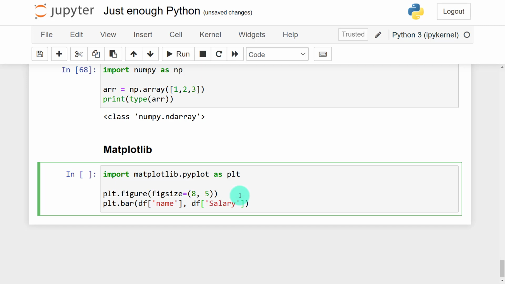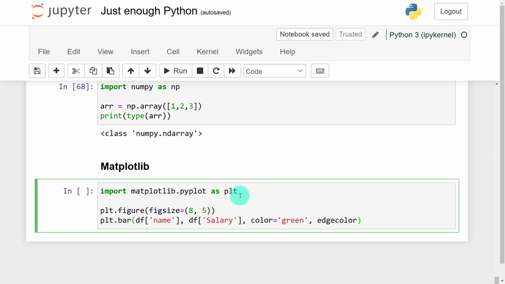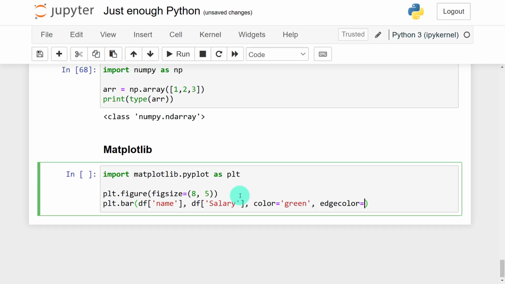And now after that we can give it a color of our choice, so color is equal to green, that's my color. Also we can set the edge color. Do we need that? Okay, maybe we give it black.